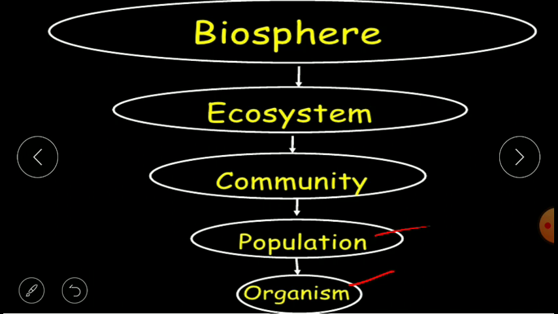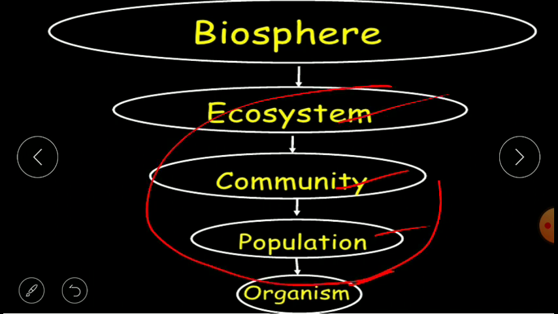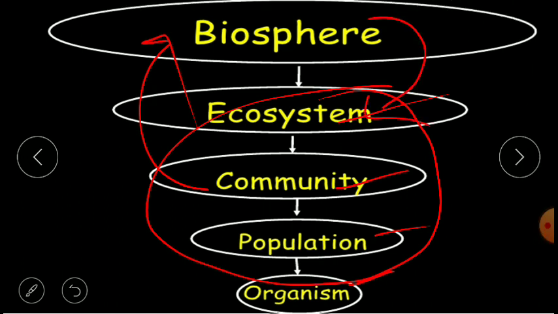Populations coming together, interacting with each other form the community. The community with the abiotic environment forms the ecosystem, and all these life supporting systems together form the biosphere.